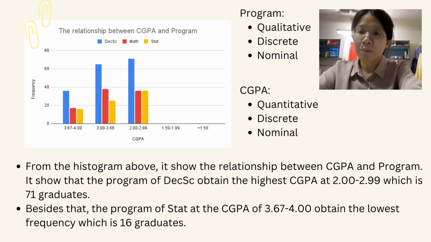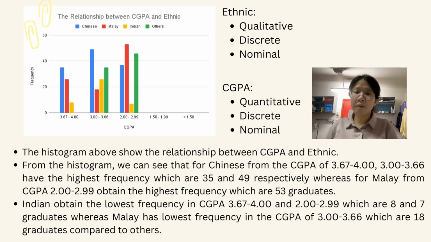From the histogram above, it shows the relationship between CGPA and program. It shows that the program of decision science obtained the highest CGPA at 2 to 2.99, which is 71 graduates. Besides that, the program of statistics at the CGPA of 3.67 to 4 obtained the lowest frequency, which is 16 graduates.